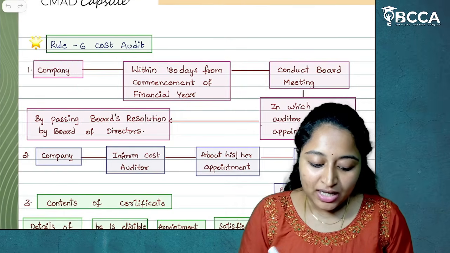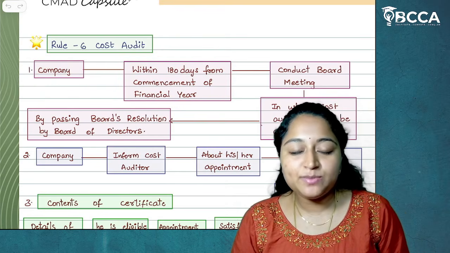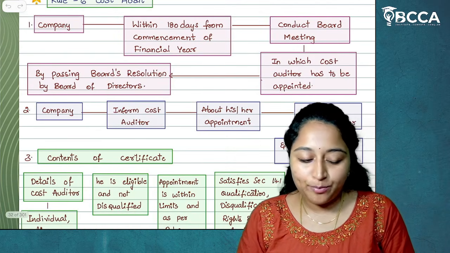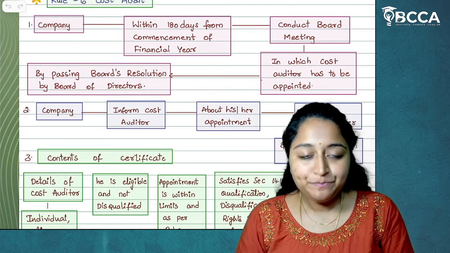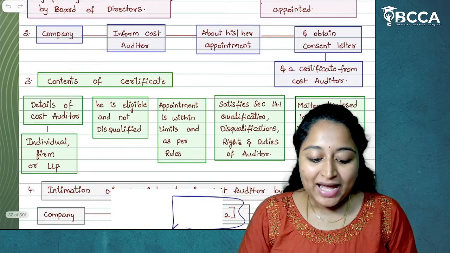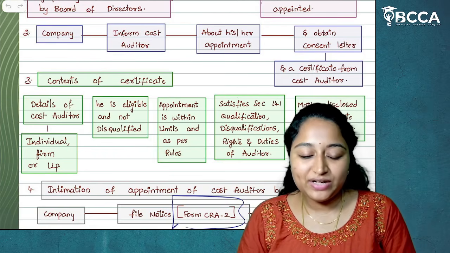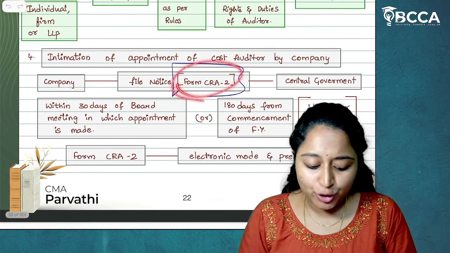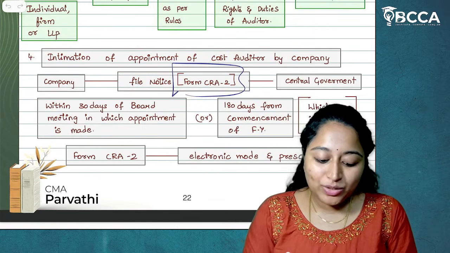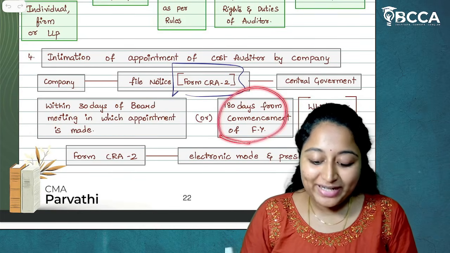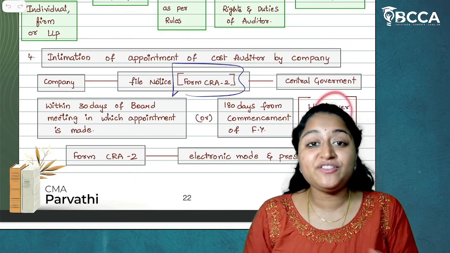So if you see here, company within 180 days from the commencement of financial year shall conduct a board meeting in which cost auditor has to be appointed by passing a board's resolution through board of directors, and after that the company has to intimate it to the central government in form CRA2, and that too there is a time limit: within 30 days of board meeting in which the appointment was made, or within 180 days from the commencement of financial year, whichever is earlier.